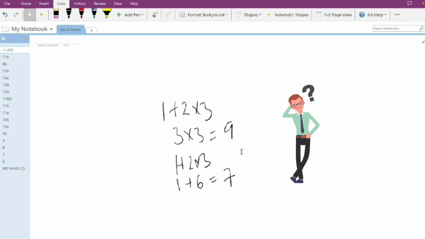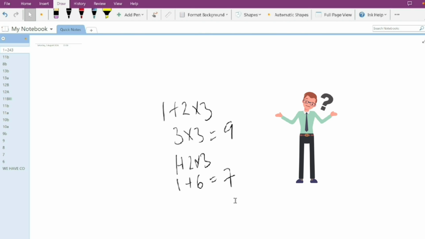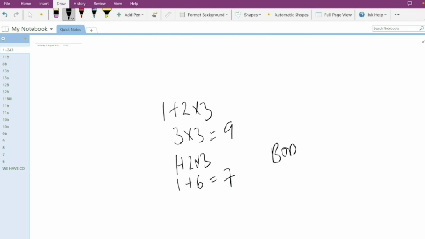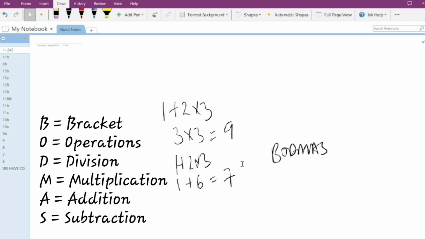Then I asked her which of these is correct. And she took a thought and said, most likely the 7 will be correct. She wasn't sure. And I told her, you don't know how important BODMAS is. Sometimes the reason why you fail certain questions in an exam is not because you don't know what you're supposed to do, but you forget the fundamental rules, or you don't see the importance of the fundamental rules, which are very, very important in math.